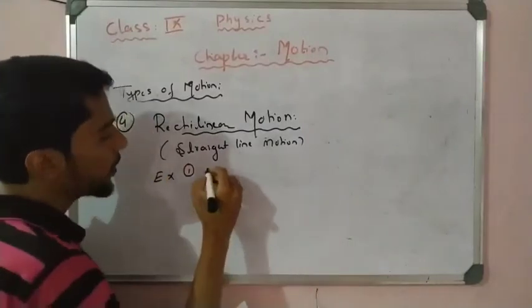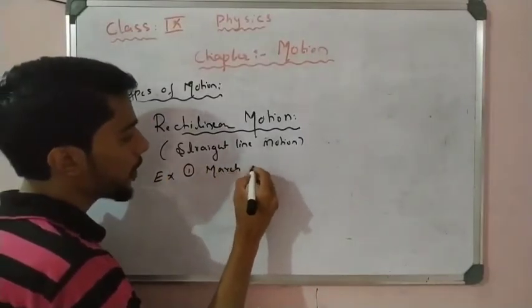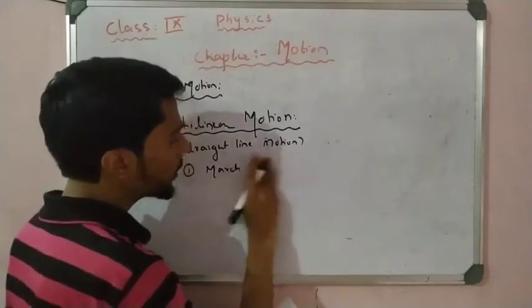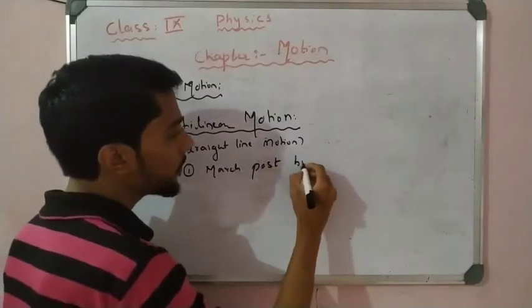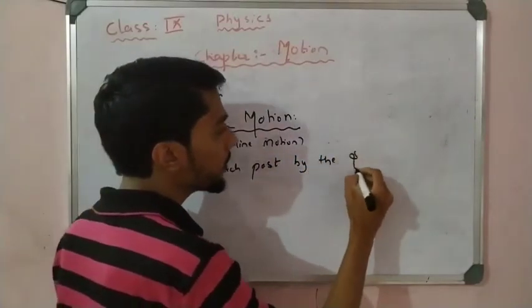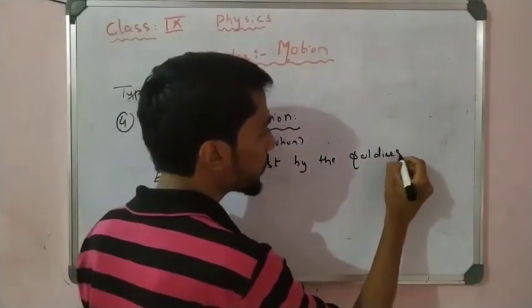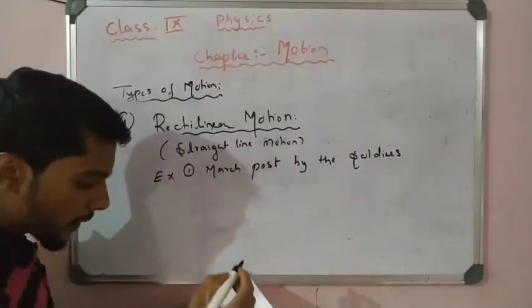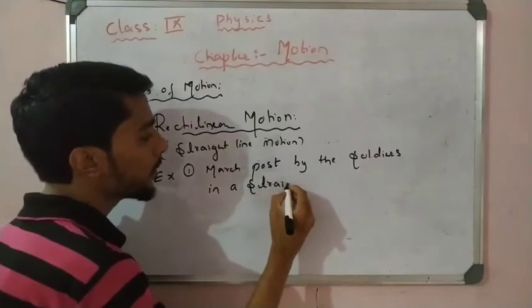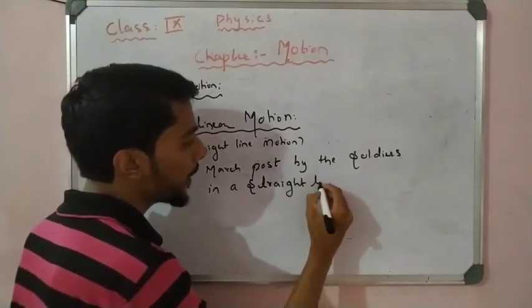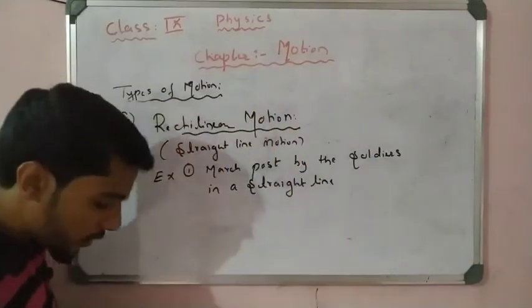Example 1 is about march past by the soldiers in a straight line. That is called a straight line motion.